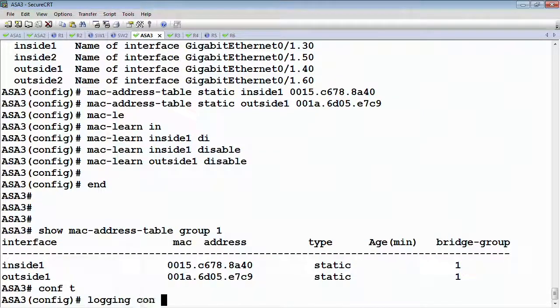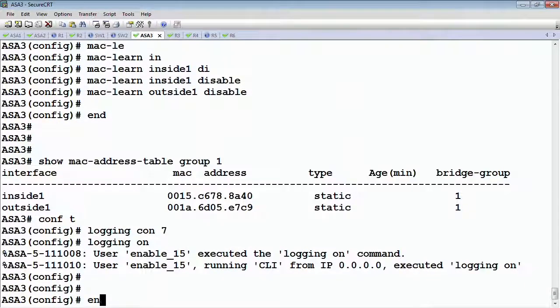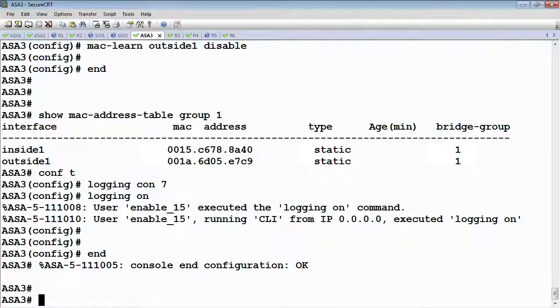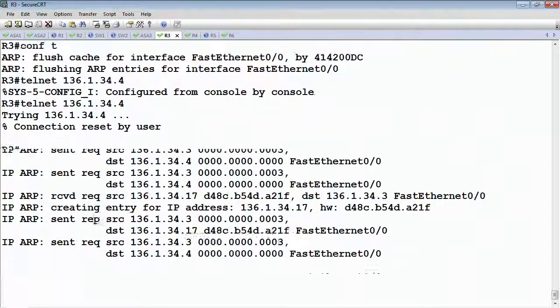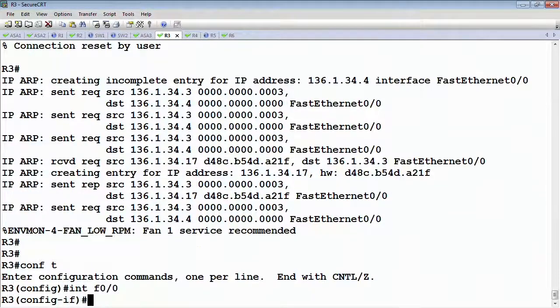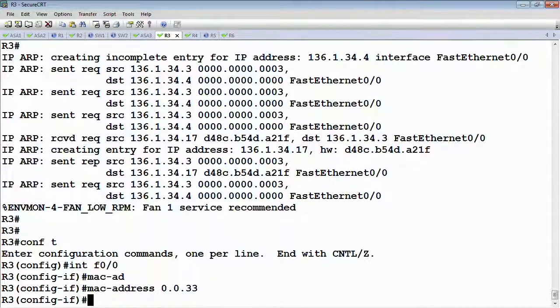Let's turn logging back on. Logging on. And let's give router 3 another new MAC address. Let's say the MAC address is 0033.